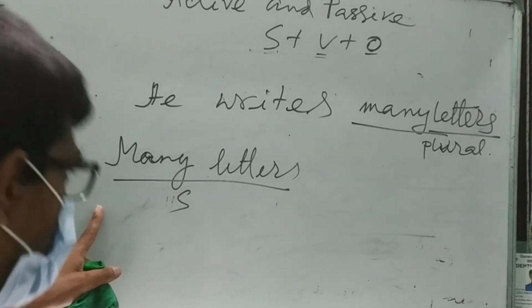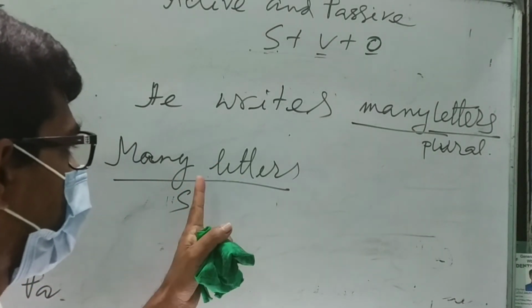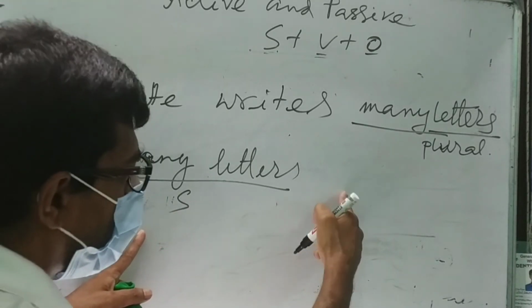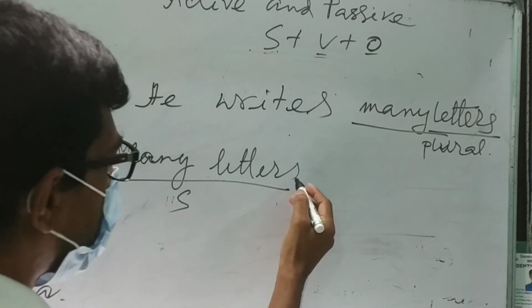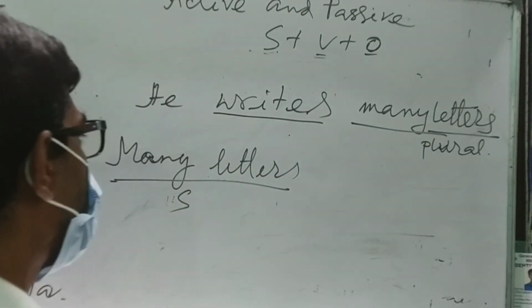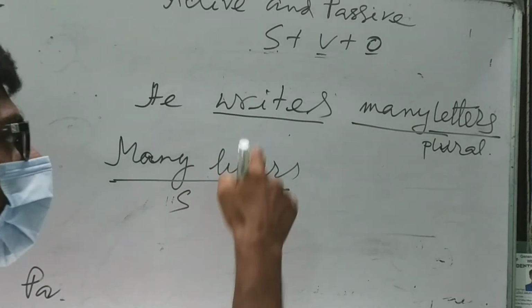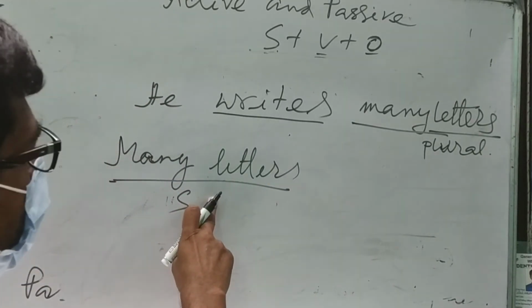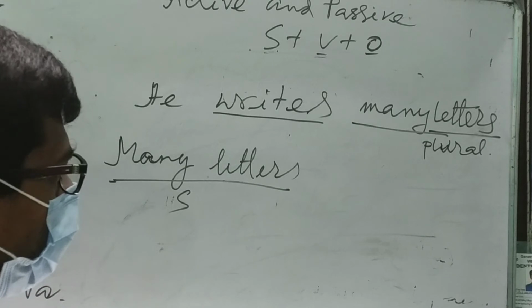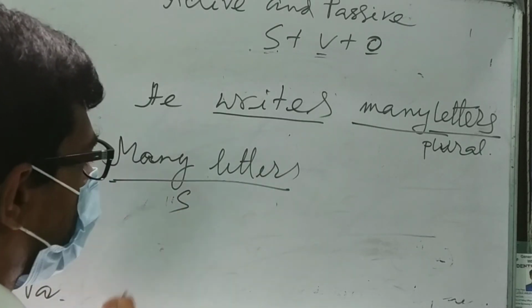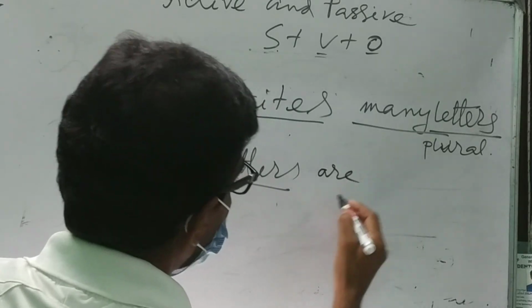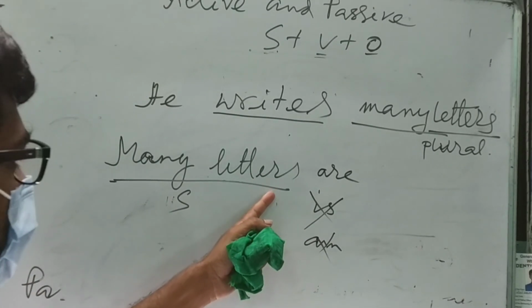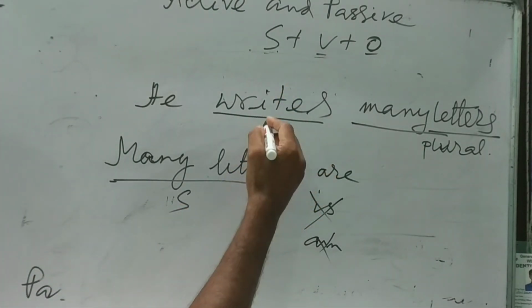And now you have to look very carefully. What is the number, person, gender of the subject? Here it becomes the subject, so the verb always agrees with the subject. As it is plural number, and you also have to notice the tense. If it is present tense, then you have to use am, is, are. This is third person, plural number. So are will be used, not is. Is will not be used, am will not be used, because it is plural number and this is simple present tense.